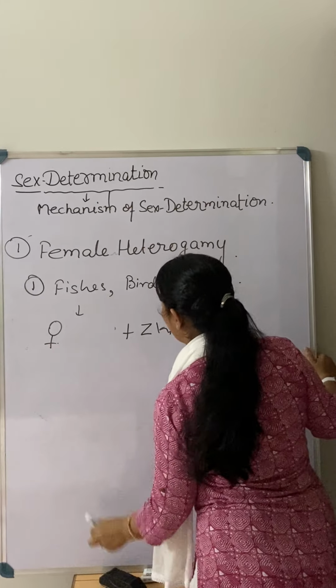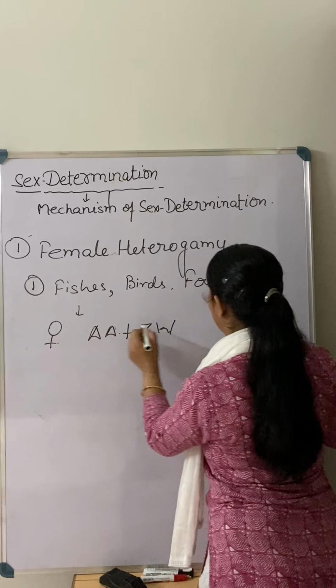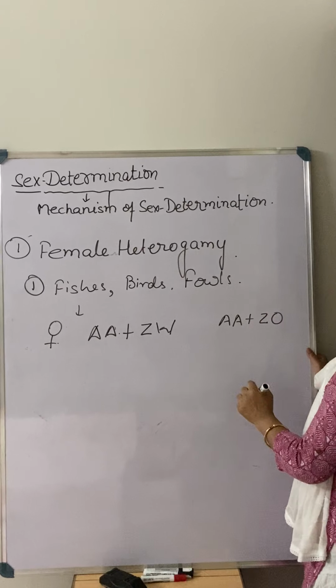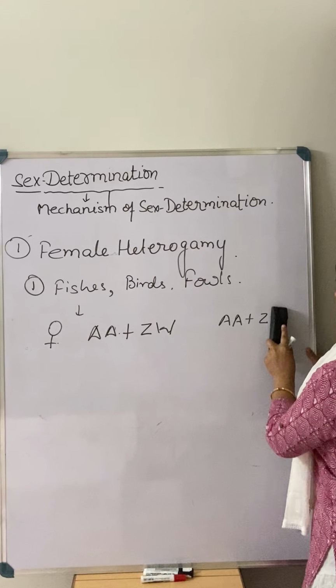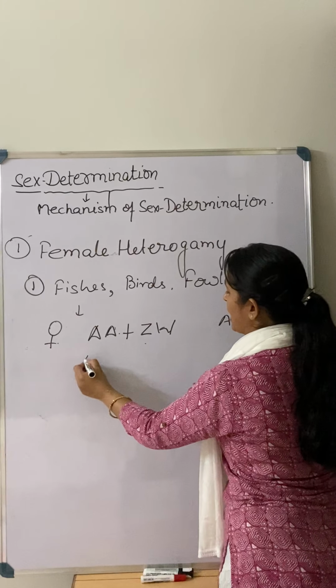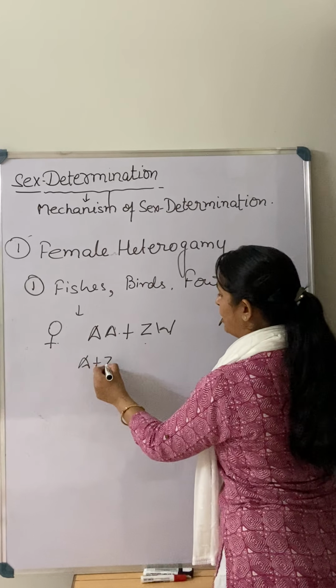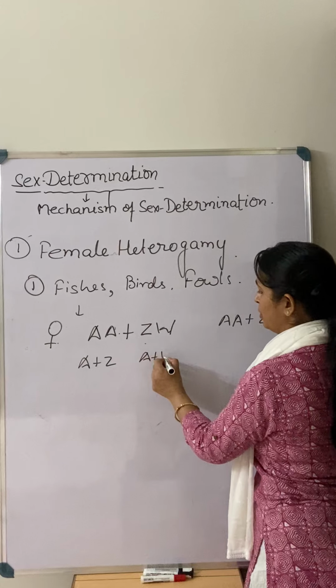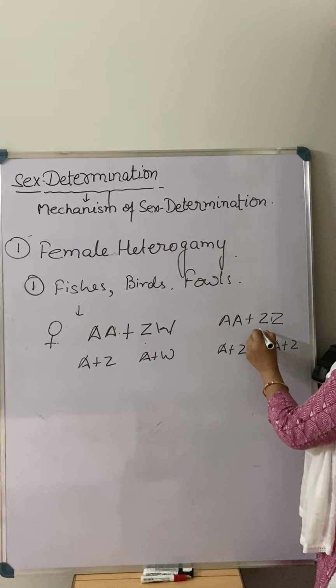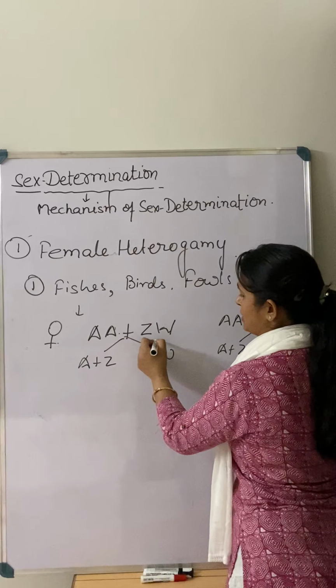Or you can make a different one, AA plus ZW, AA plus ZO, like this way. So in this case, what happens when there is gamete formation: A plus Z, A plus W, A plus Z and A plus Z. So this is gamete formation in both the cases, right?